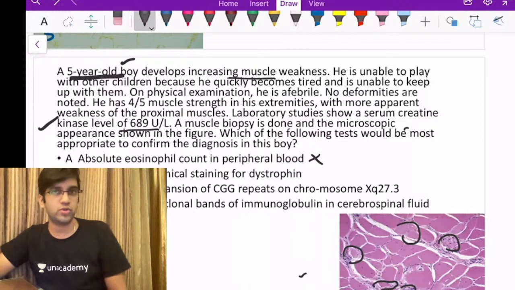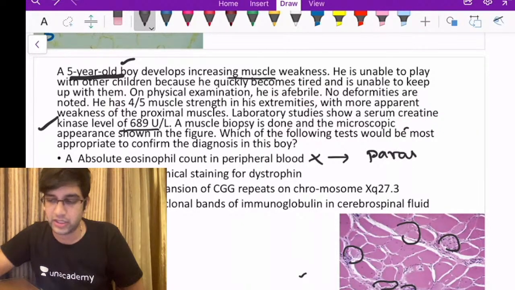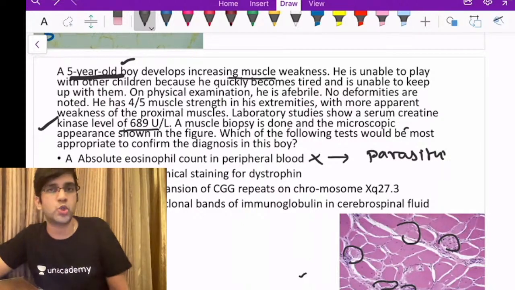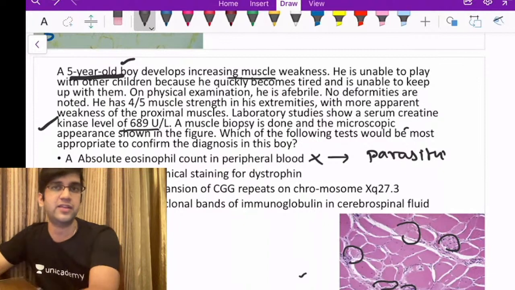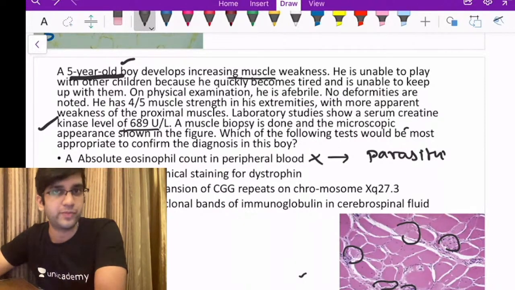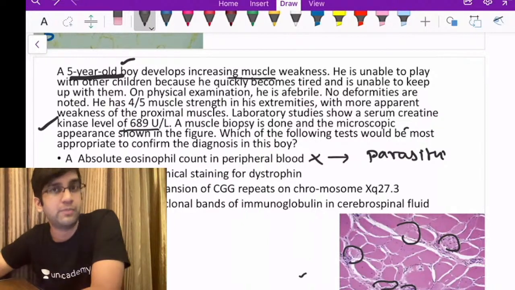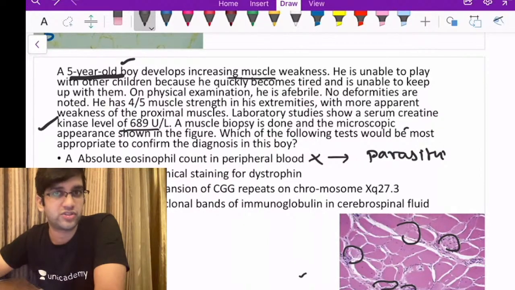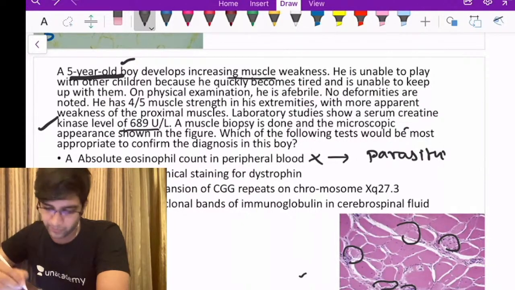I won't do an absolute eosinophil count, where I would do this if I suspected a parasitic infection. The muscle biopsy doesn't show any inclusions or any parasite. Neither do I have a clinical history of any travel or any consumption of unhygienic meat. So it's unlikely to be trichinosis or trypanosomiasis. I don't have any history leading to it, so it's unlikely to have eosinophils in the blood.